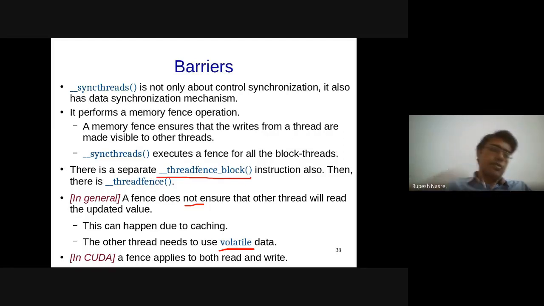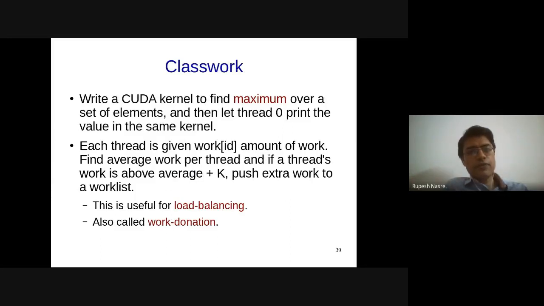Okay. In this classwork, the first part we have probably done multiple times: finding the maximum over a set of elements and letting thread 0 print the value in the same kernel. The way we write it, there needs to be a barrier after the max is computed by other threads, because some other thread might be computing it, whereas thread 0 is going to print it. So there is some coordination required between them, and we don't know which thread is going to compute the maximum.